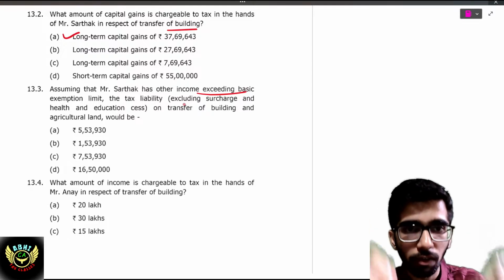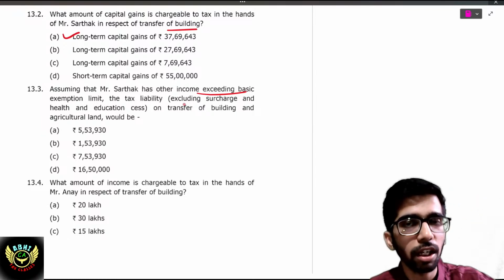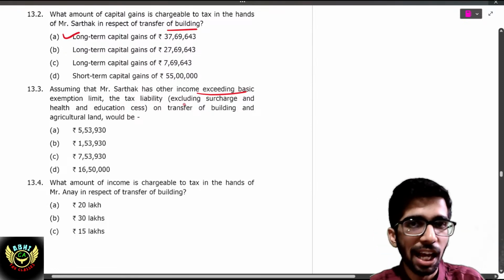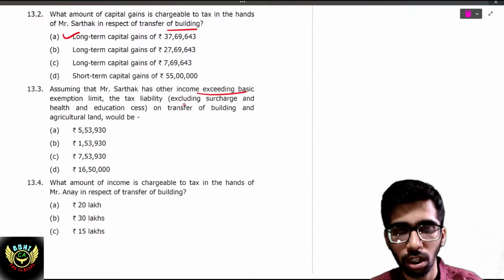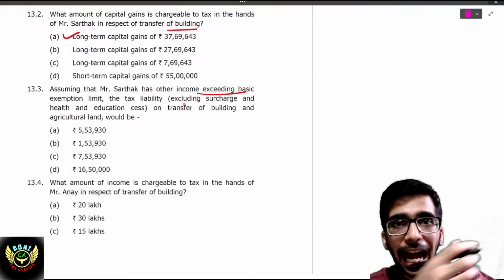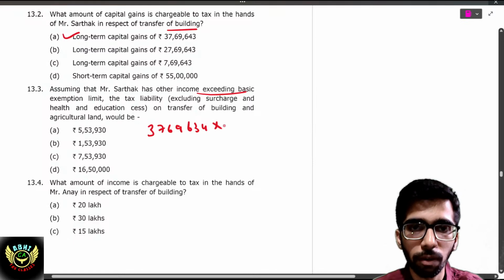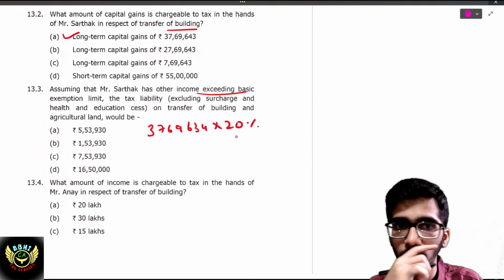It has been given in the question that, assuming in this sub-question only, he has other income also exceeding 2,50,000, then you cannot utilize that unexhausted basic exemption limit because it has already been exhausted by other income. So 3769,640, that is long-term capital gain, and the 20% rate will be applied under section 112.